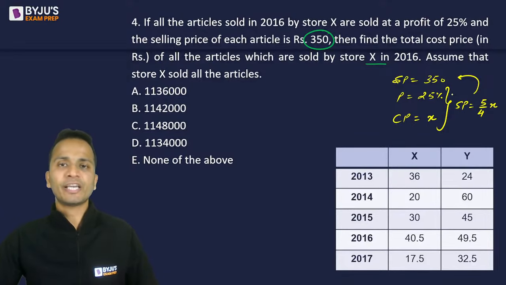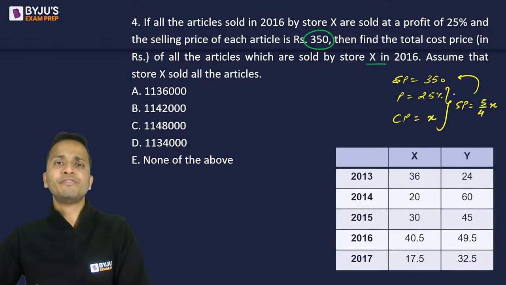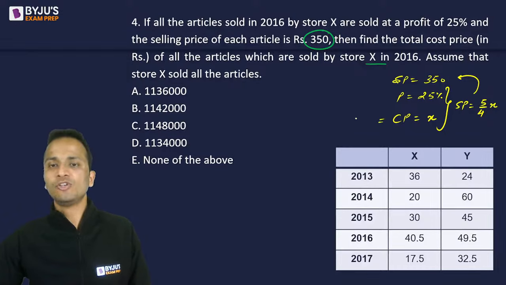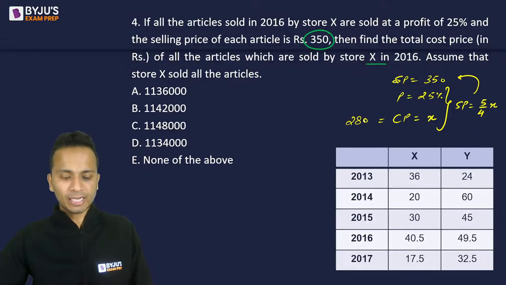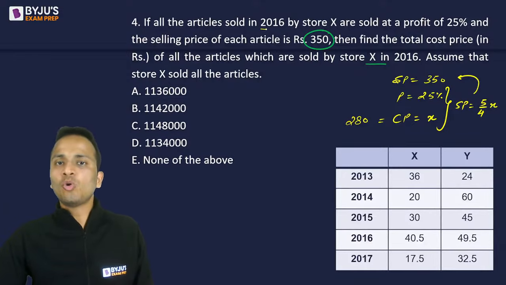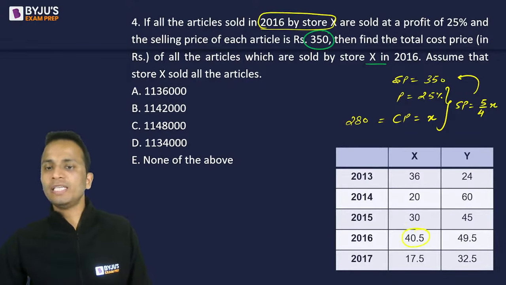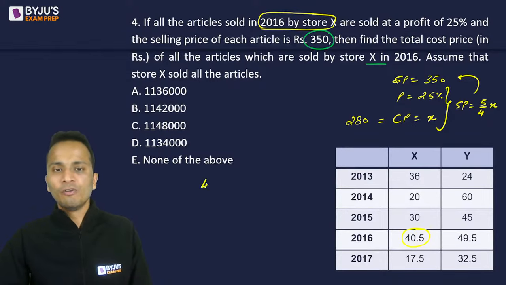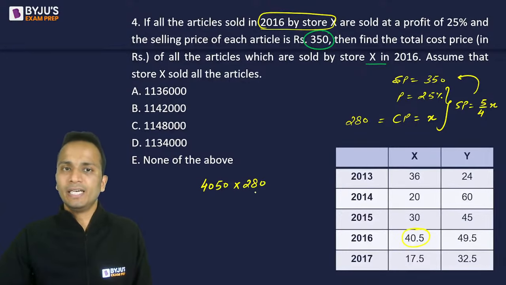What will be the value of X? 4/5 of 350. So 350 divided by 5 is 70. 70 multiplied by 4 is equal to 280. Okay. So the cost price is 280 for every article. Now they are talking about store X in 2016. So store X in 2016, number of articles sold is 4050, and I'll multiply this by 280 and will get the answer.